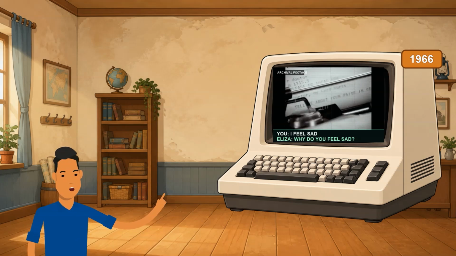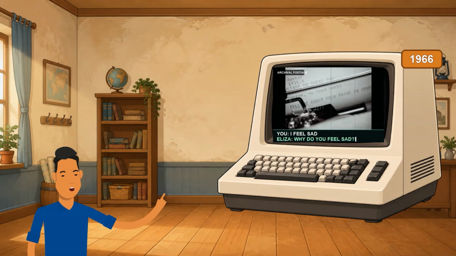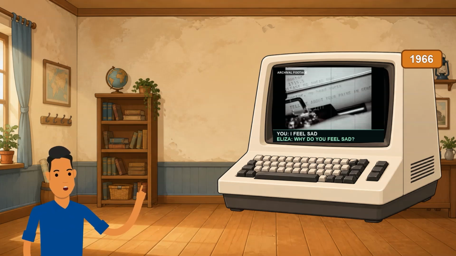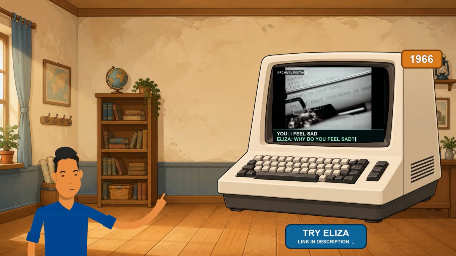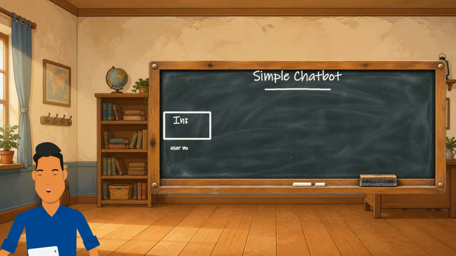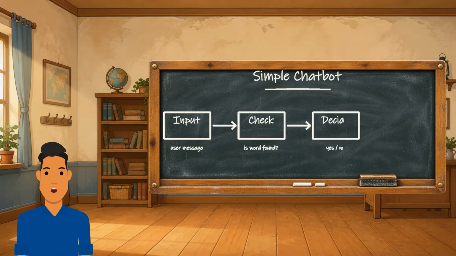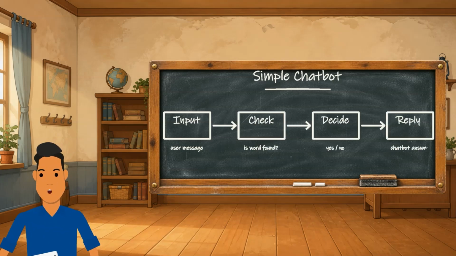That response may sound intelligent, but Eliza did not truly understand sadness. It simply found part of the user's sentence and followed a rule written by its programmer. I will leave a link in the description so you can try a version of Eliza yourself. And that is the type of chatbot we are going to build in this series. It will be simple. It will not be another ChatGPT, but by building it ourselves, we will understand some of the most important ideas in programming.